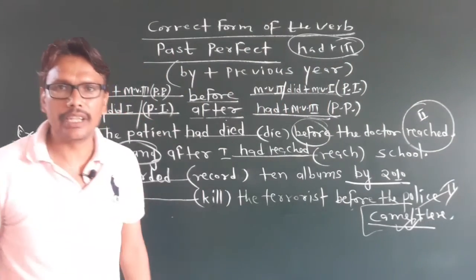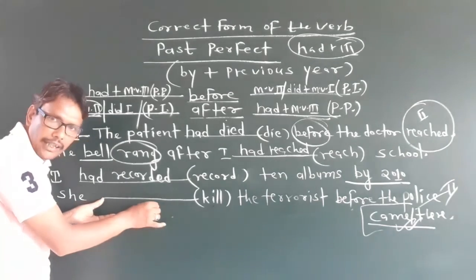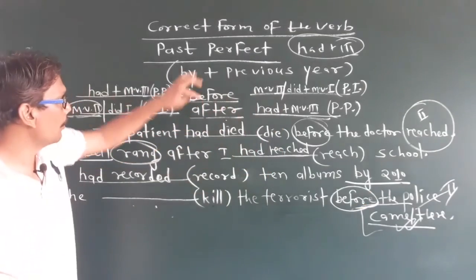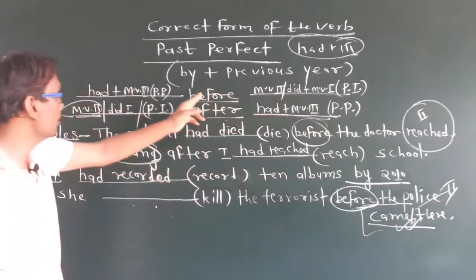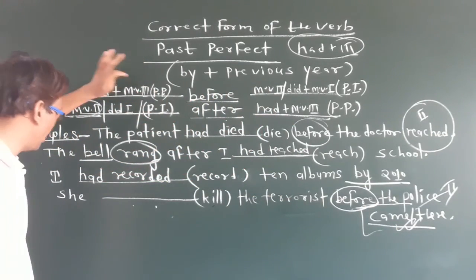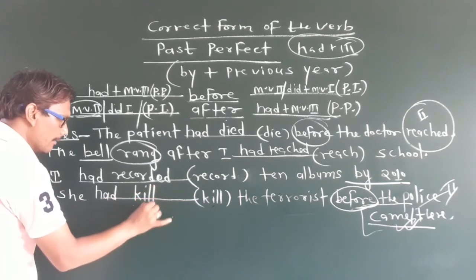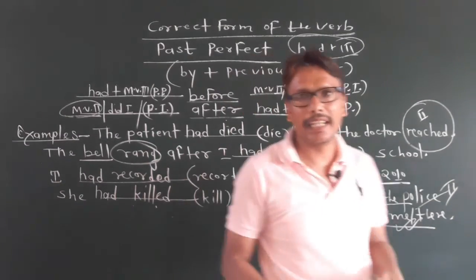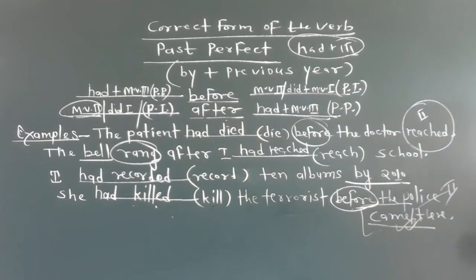So, you will use here had and the third form of the main verb. If "before" is given and the second form is given, then use had plus third form of the main verb. She had killed the terrorist before the police came there. Okay, dear students, copy the sentences or take the screenshots.